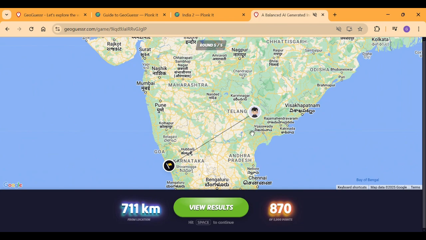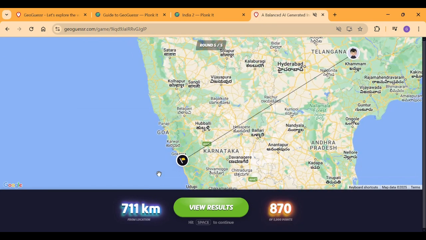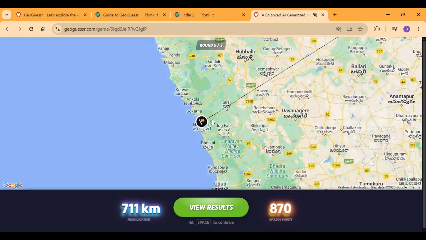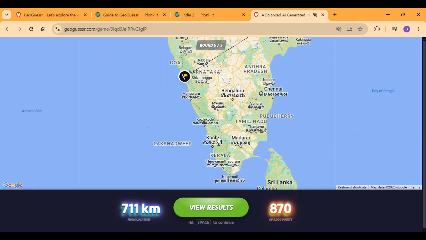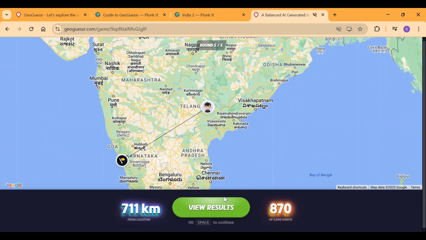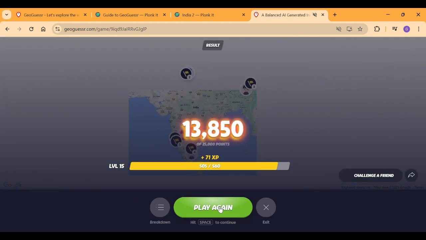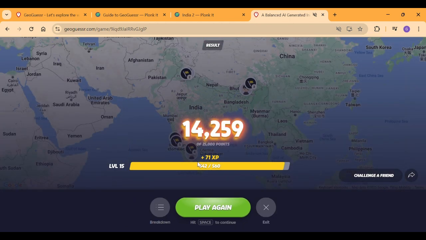I think I did not see a tick mark. Instead, it might have been a curve. But yeah, it was in another region where red soil was common. I was thinking of this region as well, but because of the language script, I think we got jerked off. But who cares? We got 14,000. It's a good score on this map generally.